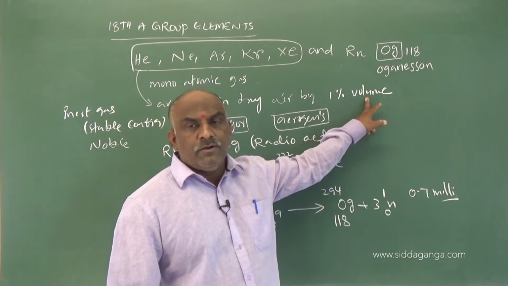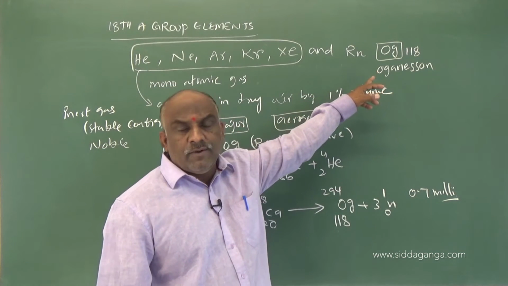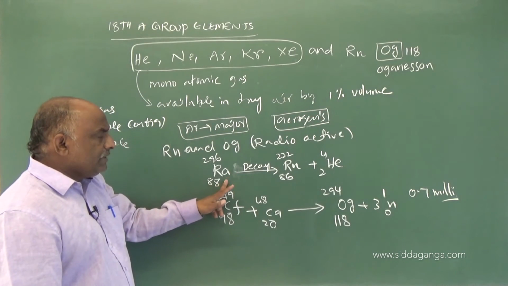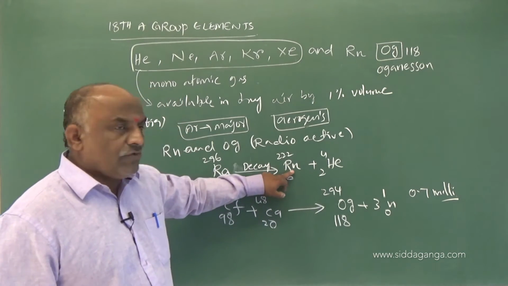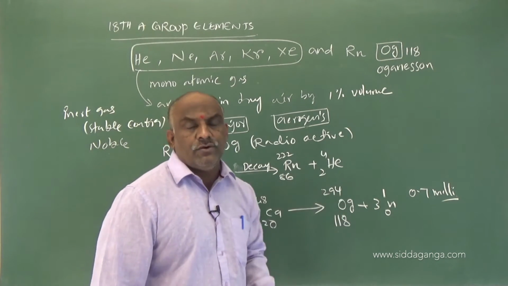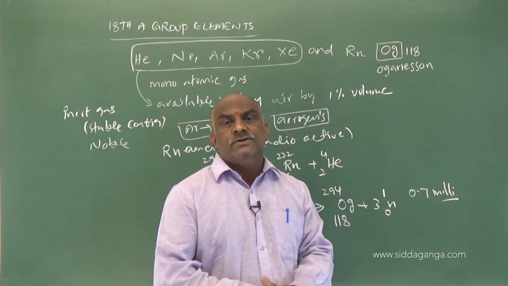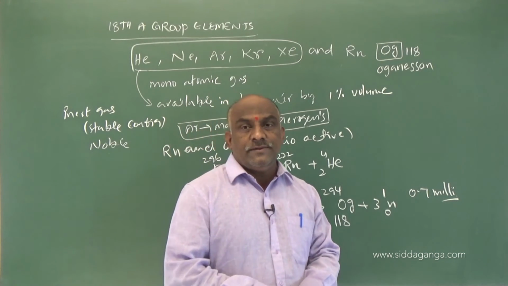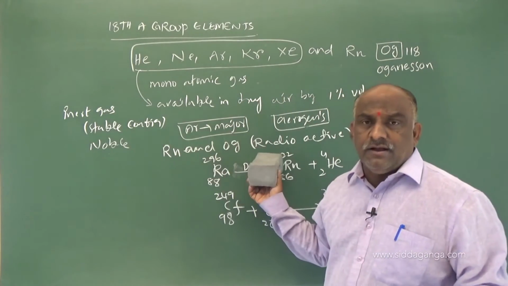1% by volume is available, and in air the majority is argon. Radon and oganesson are not available in atmospheric air; they are radioactive elements and can be prepared by these methods. Radium undergoes natural radioactive decay, liberating an alpha particle and forming radon, while californium combined with calcium gives oganesson 118 with mass number 294, which has a half-life of a fraction of a millisecond, so its chemistry is not yet decided. These gases are also called inert gases, noble gases and rare gases.